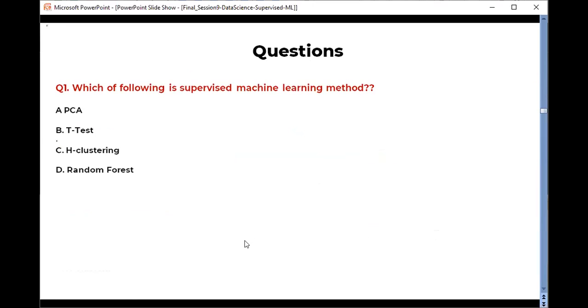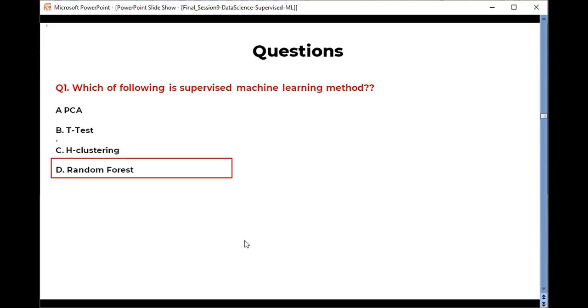Which of the following is a supervised machine learning algorithm? A, PCA; B, t-test; C, hierarchical clustering; D, random forest. You can type your answer in the chat box. Yes, you are absolutely correct, Lydia.